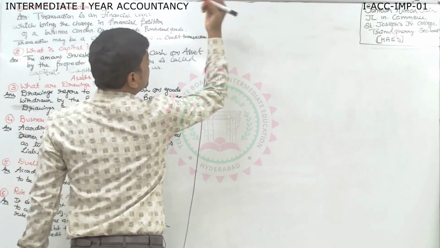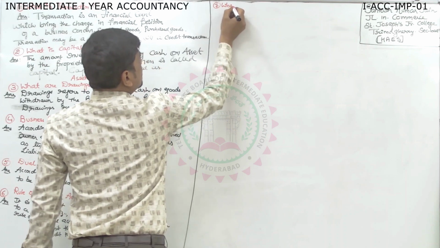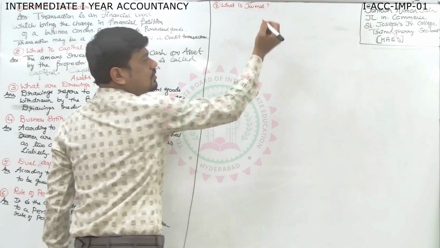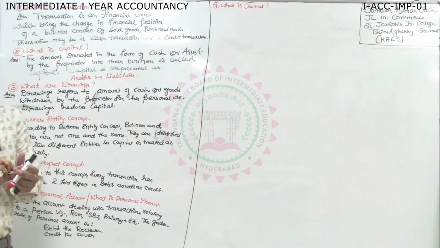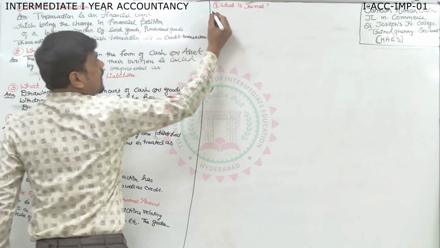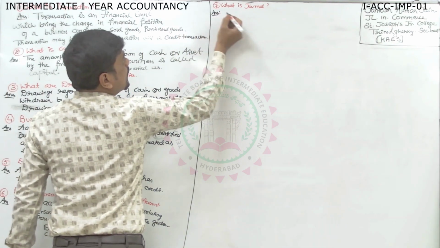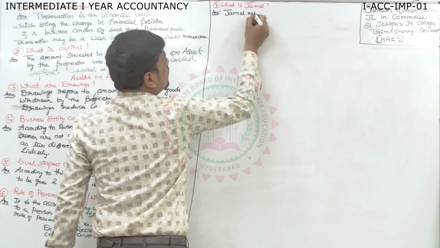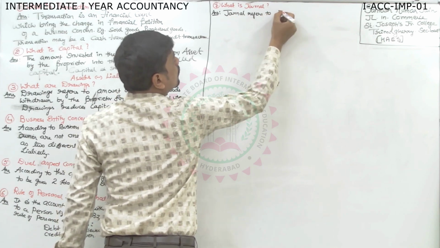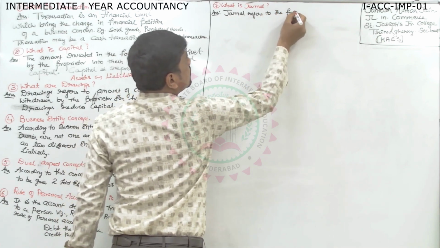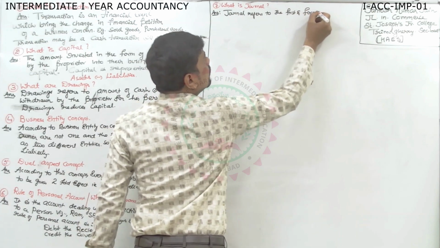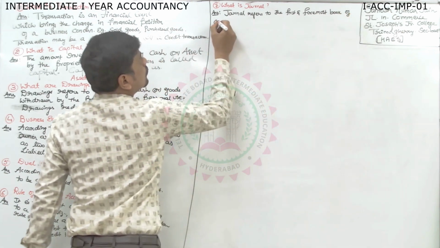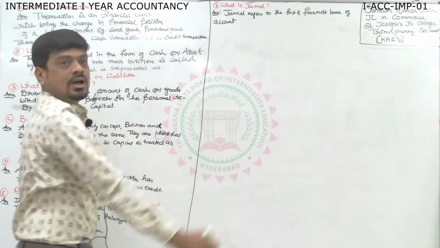Then you can expect, like question number 7 here. We'll move towards the next part, like from journal. What is journal, sir? The question was, what is journal? How you are going to write the answer for journal? Then the answer for journal we are going to present like this. Journal refers to the first and foremost book of account.